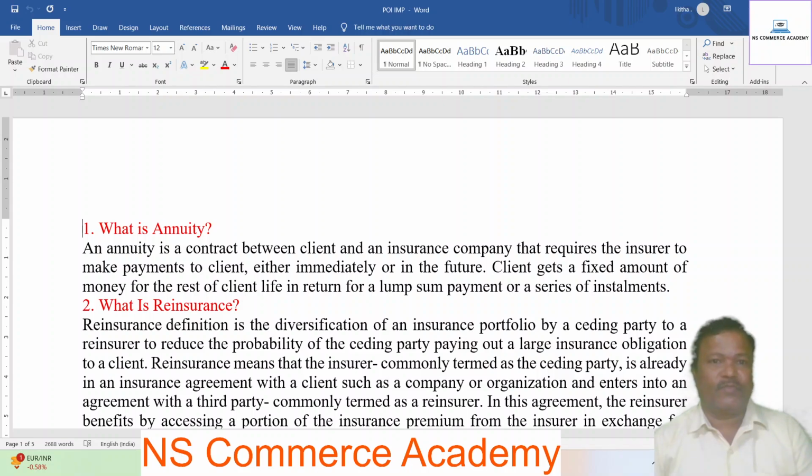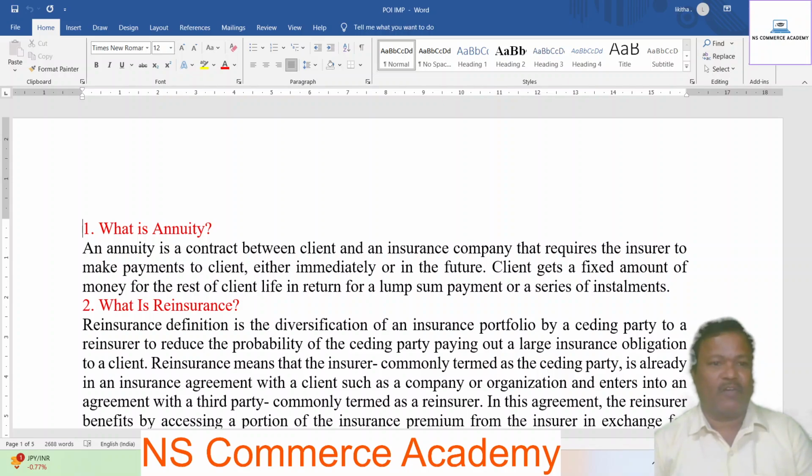This paper consists of two parts. Part A, short answer questions: four questions will be given, and the student has to answer any two questions. Each question carries 5 marks.